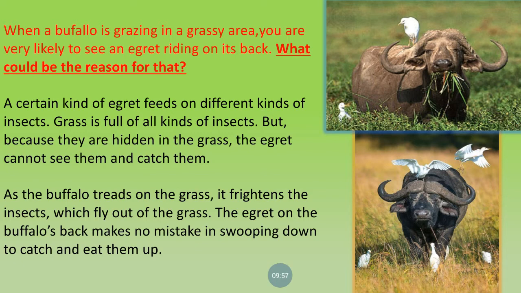Okay, so do you understand here that how the egret is dependent on the buffalo? Yes, here we understand that how we are all interrelated to each other. Okay, do you understand? Yes, all the living things are interrelated to each other for some reasons they know or they don't know. Okay, now the buffalo is not knowing that he is helping the egret. Okay, but the egret is taking the help of the buffalo by sitting on his back to catch his food.